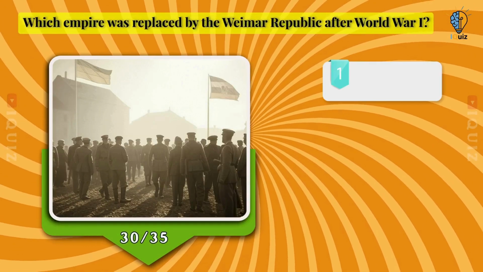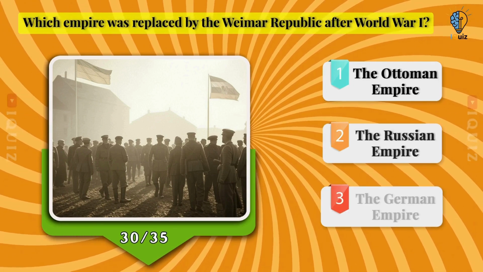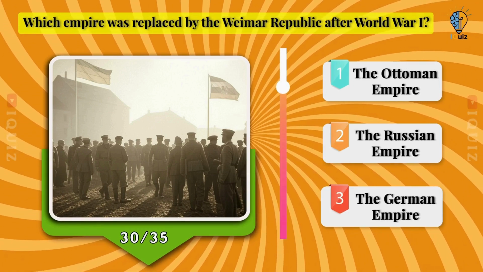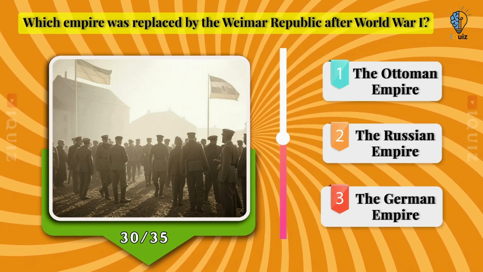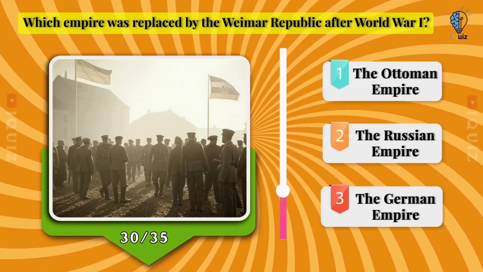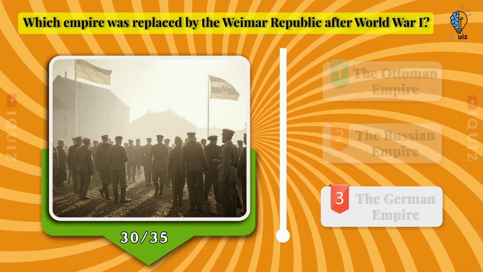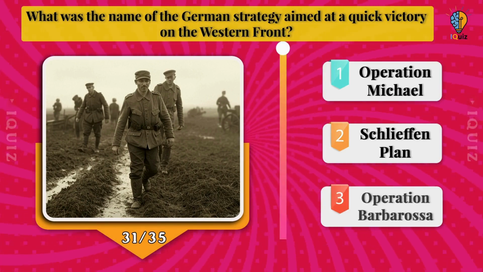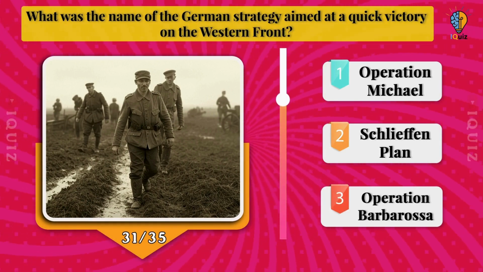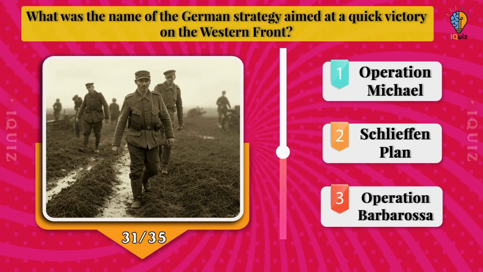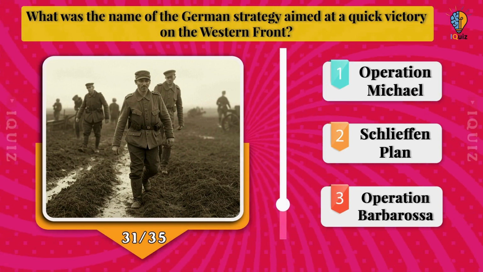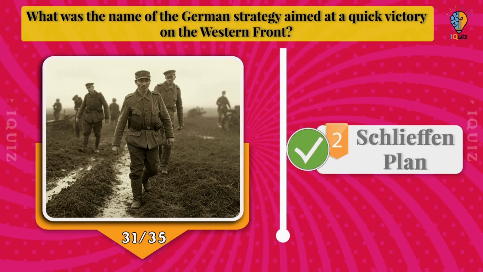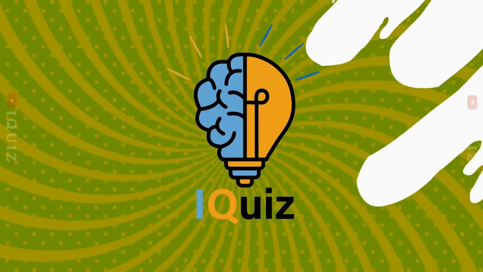Which empire was replaced by the Weimar Republic after World War I? The Ottoman Empire, the Russian Empire, or the German Empire? The German Empire. What was the name of the German strategy aimed at a quick victory on the Western Front? Operation Michael, Schlieffen Plan, or Operation Barbarossa? Schlieffen Plan. It aimed to defeat France rapidly by invading through Belgium.